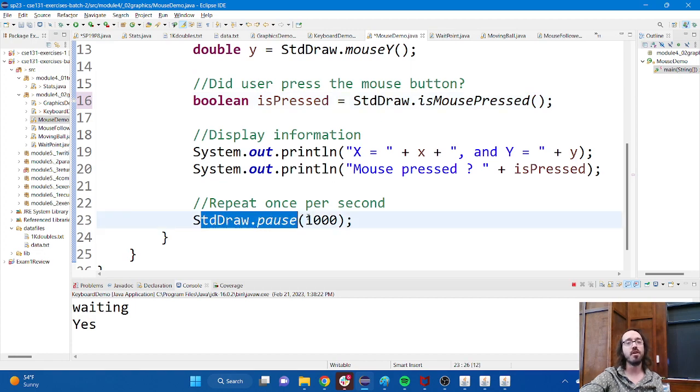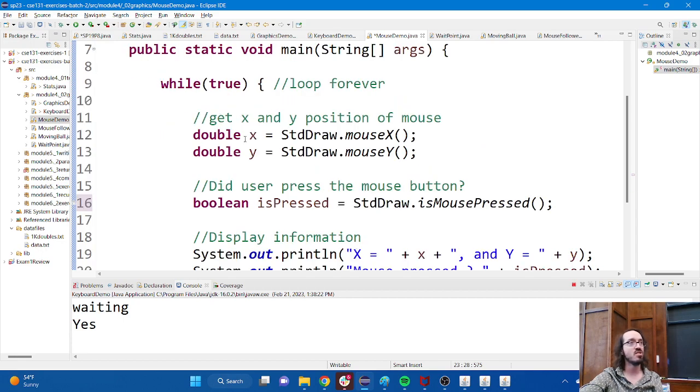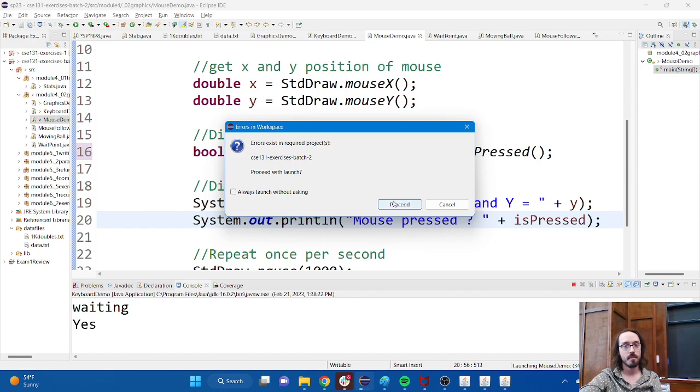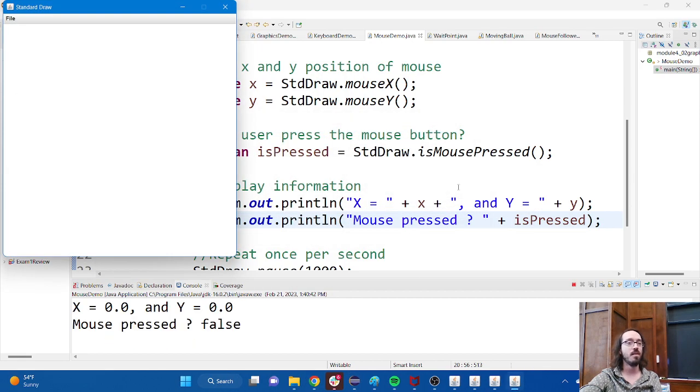And then down here I see standard draw pause, so once per second. So let's think about this. Once per second, it's going to grab the position of the mouse and tell me whether the button's been clicked and print that out. Let's try it. Now again, it's all dependent on the mouse being inside of the standard draw window. So you'll notice that while my mouse is outside of that window, the coordinates are not accurate. Right? It says 0, 0. That's not correct, but it's because I'm out of bounds. I'm not inside the window. As soon as I move inside the window, the coordinates start to reflect the coordinates of the canvas.